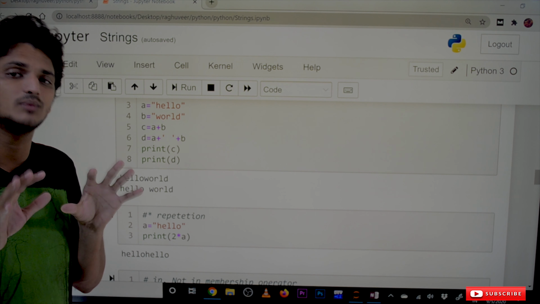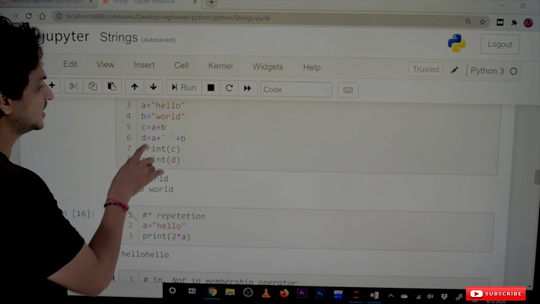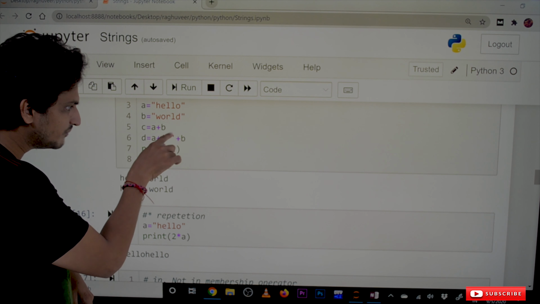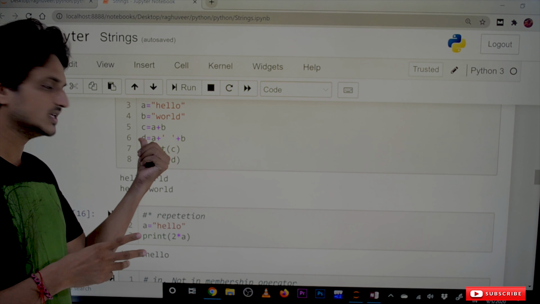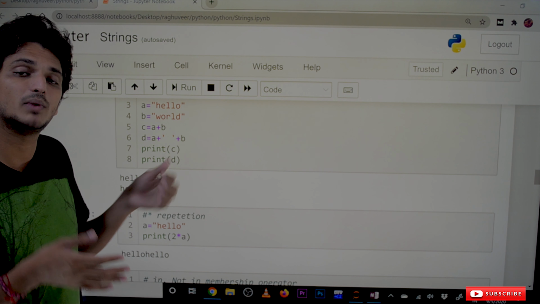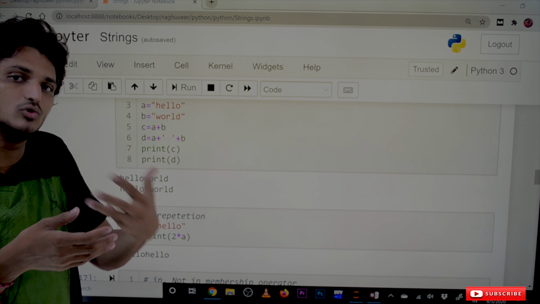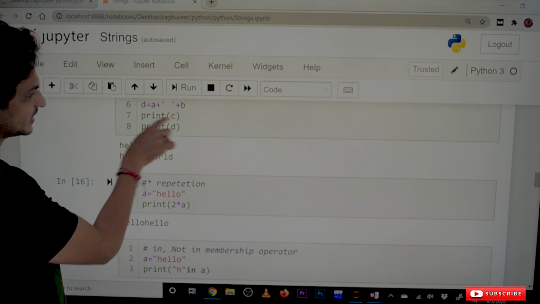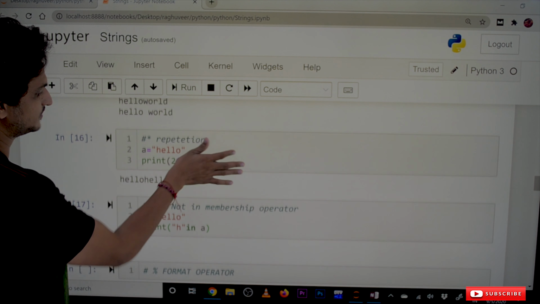If you want to allow some space between the concatenation of two strings, you have to mention it like this: A plus an empty space string plus B. We are concatenating three strings here. A is having one string, in between we are placing an empty space string. That is how we use the concatenation operator. So the output is helloworld for C, and for D we have hello space world. That is what we displayed.